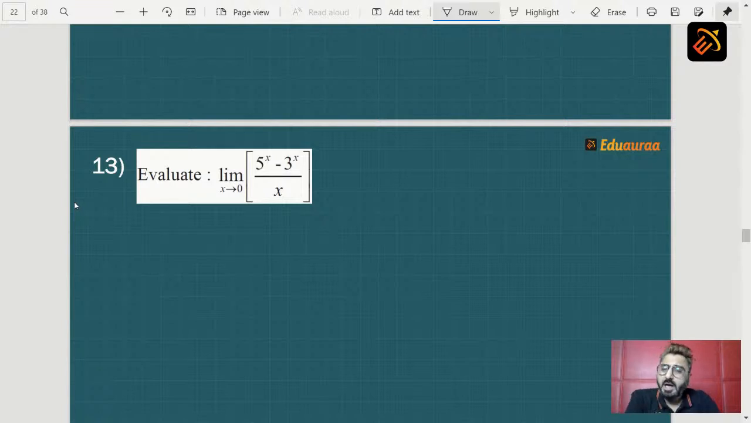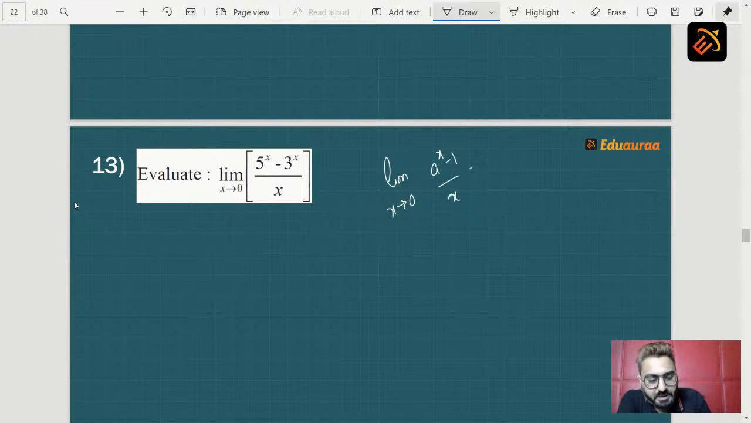How to solve this? Now looking at this sum, does it remind you of something, students? Yes, there is a formula. What is the formula? Limit x tending to 0, a raised to x minus 1 upon x is equal to log a. Apply this formula. But to apply this formula, do we have the -1? We don't, so bring it.